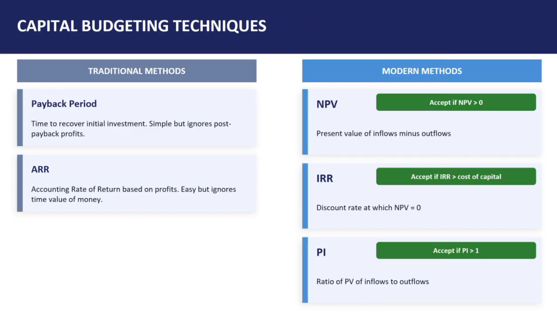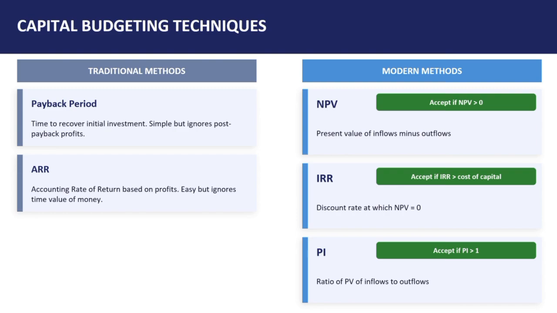Then capital budgeting techniques. Capital budgeting techniques are broadly classified into two types. One is traditional methods and another one is modern methods. Traditional methods are also known as non-discounted methods. Payback period is one of the traditional method techniques in capital budgeting. Payback period measures how long it takes to recover the initial investment. Then second one is accounting rate of return. This method uses accounting profit to evaluate the project, mainly focusing on profit evaluation.